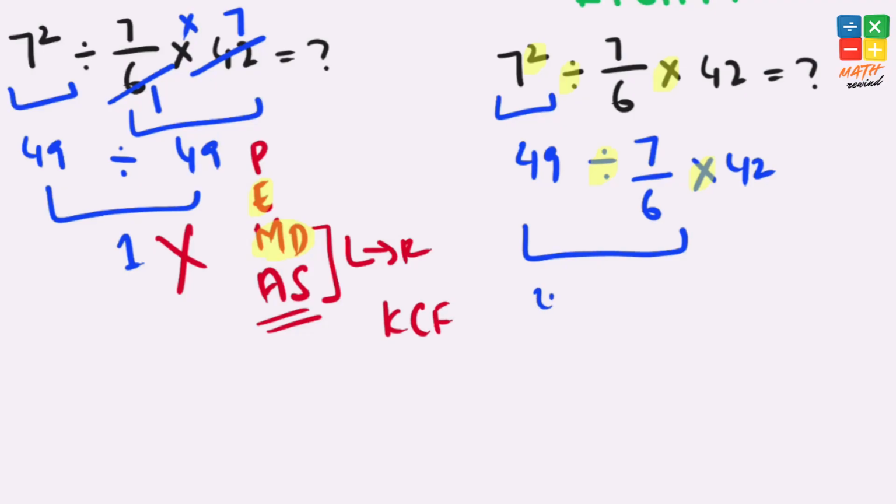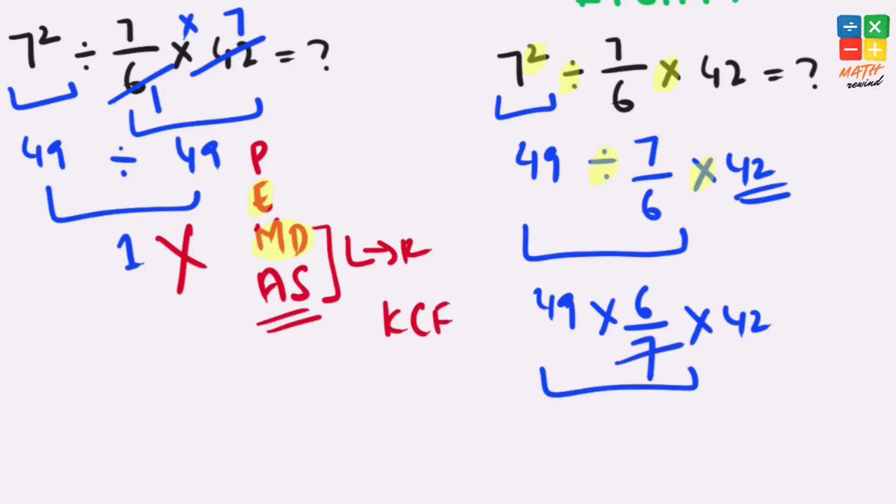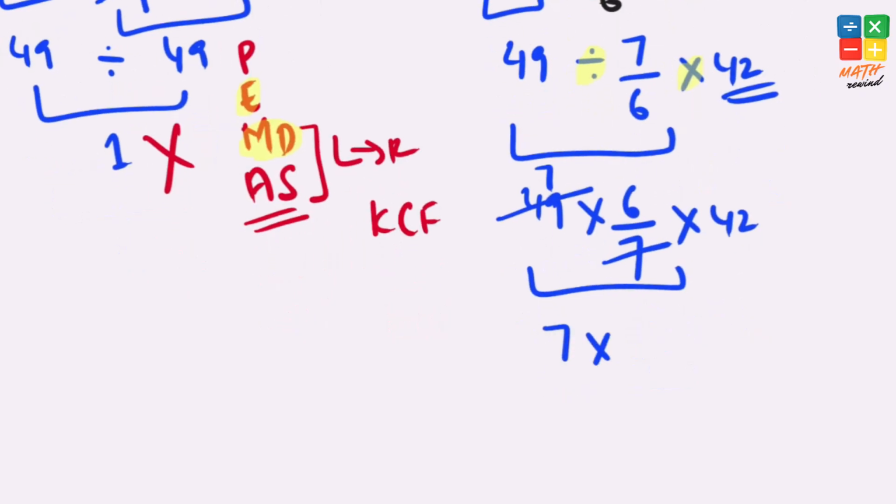Keep means we keep 49 as it is. Change means we change the division operator to multiplication, and flip means we flip the fraction 7 over 6 as 6 over 7, and then we have times 42 present from the original expression. Now 49 and 7 both are divisible by 7, so 7 divided by 7 equals 1 and 49 divided by 7 equals 7. Our expression becomes 7 times 6 times 42.